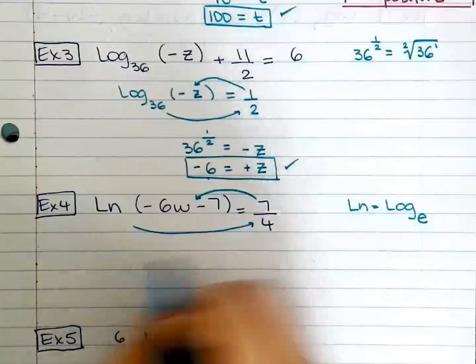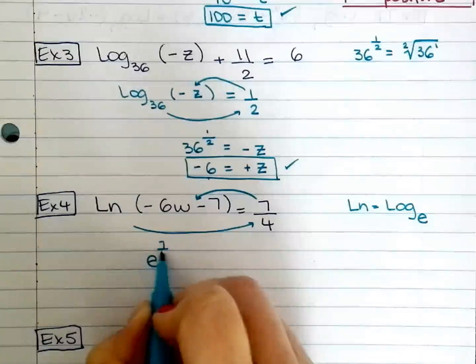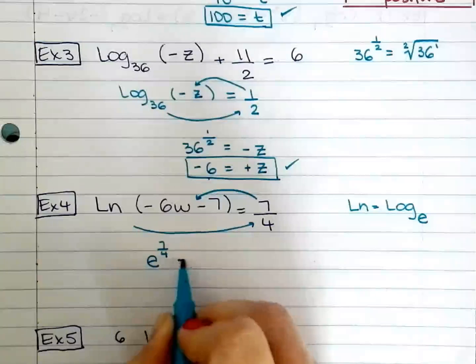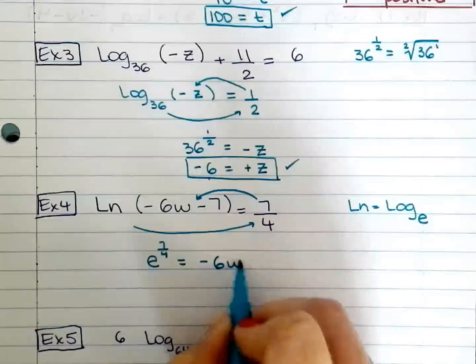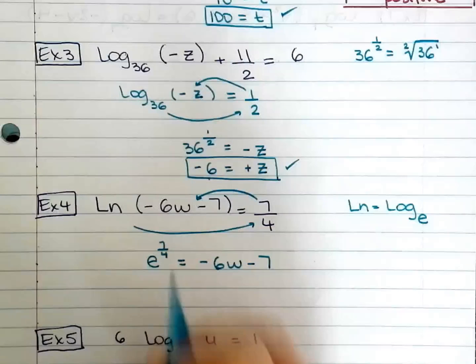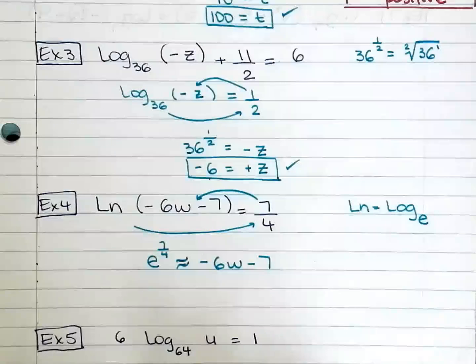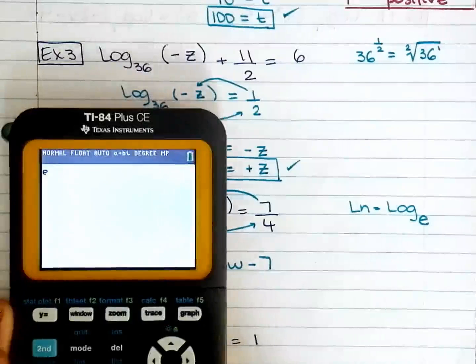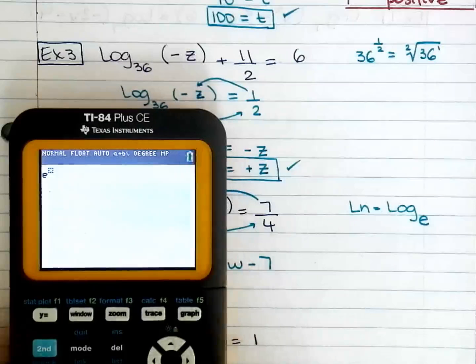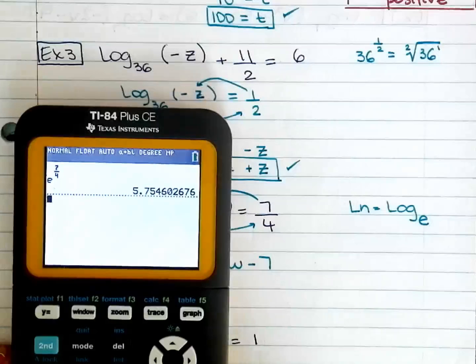So base e with the rational exponent equals the argument. You're going to get an approximate value right there. e to the power of 7 over 4. You get that.